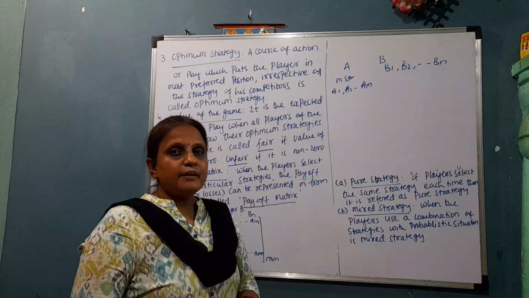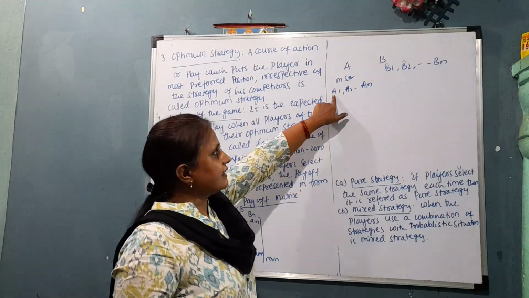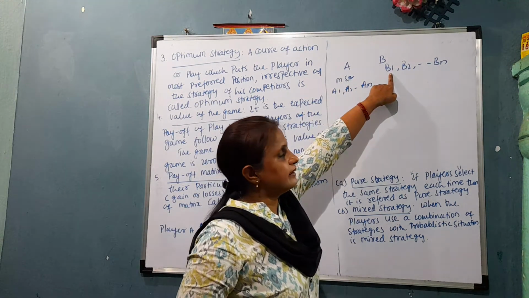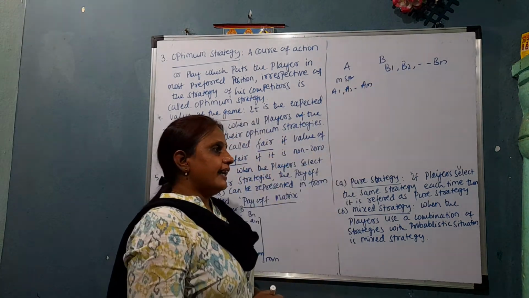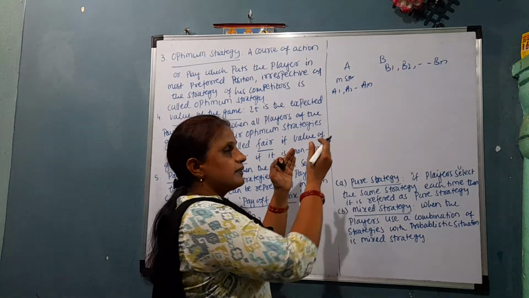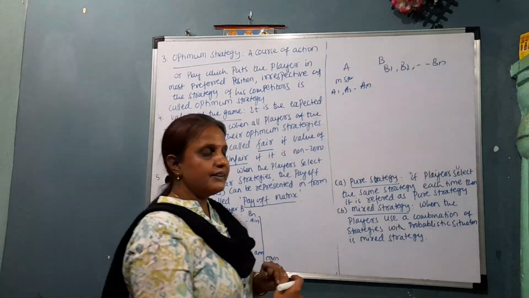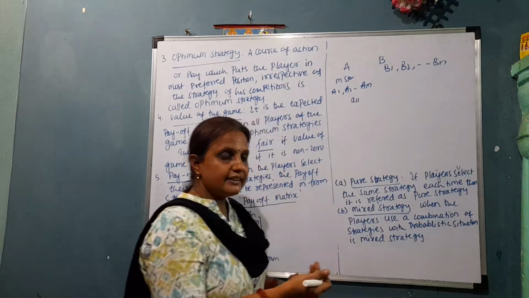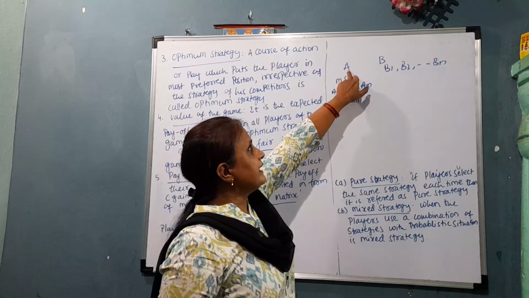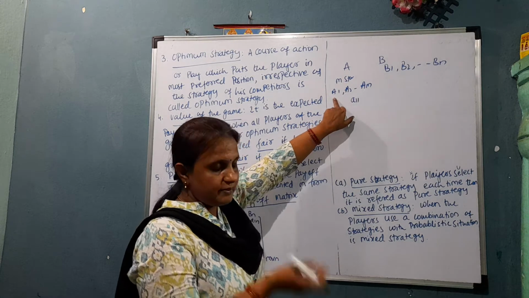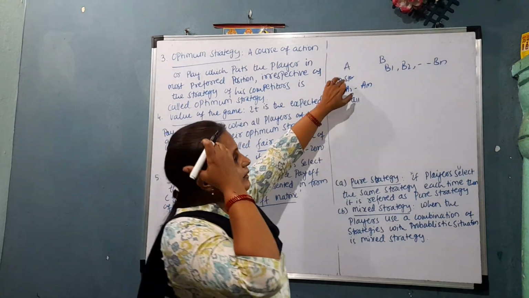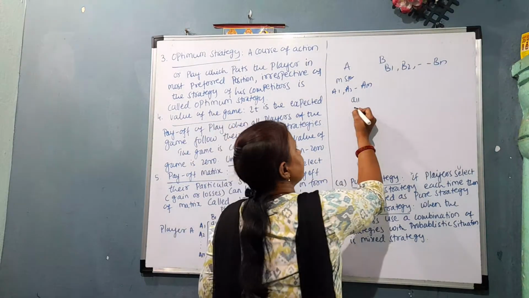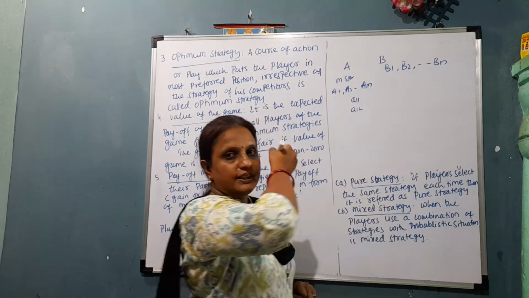Then when player A is playing strategy A1, player B may be playing strategy B1. At the end of that particular strategy, the value which we get, we denote as a11. Next, if player A is using the same strategy A1 but B is using B2, then we denote that as a12, and so on.